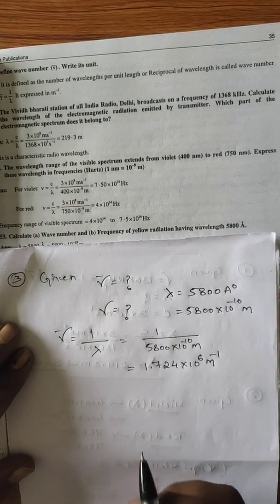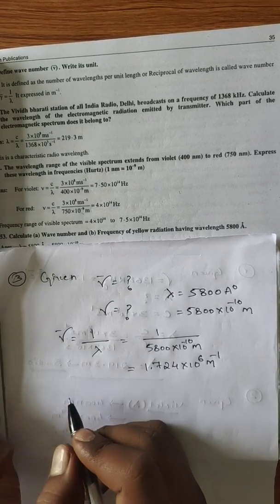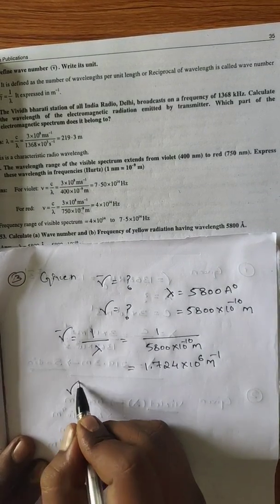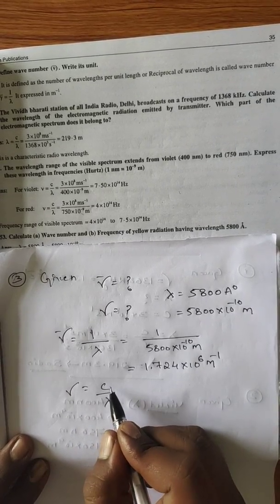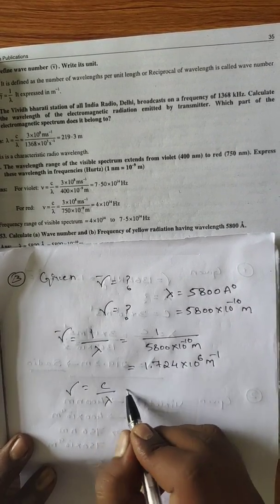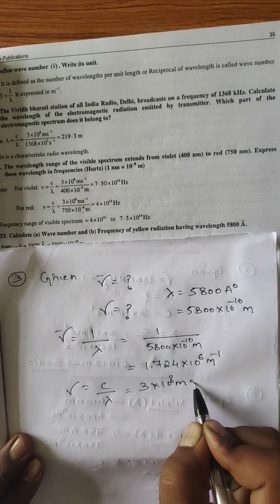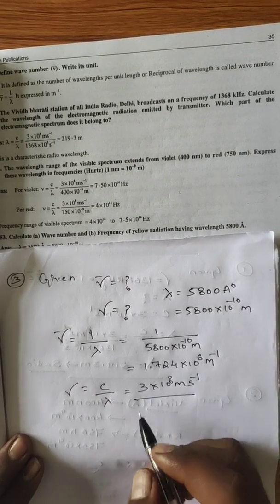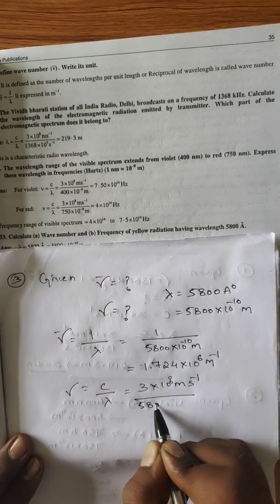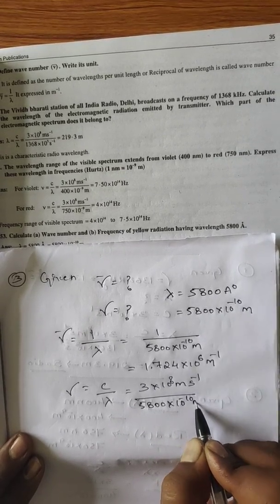Okay, next we want to find out frequency. Formula: frequency is equals to c by lambda. We know that c is nothing but speed of light, 3 into 10 to the power of 8 meter per second, divided by how much the wavelength? 5800 into 10 to the power of minus 10 meters.